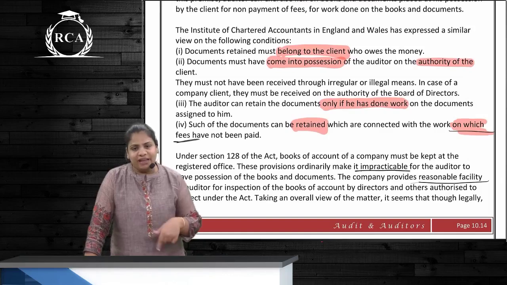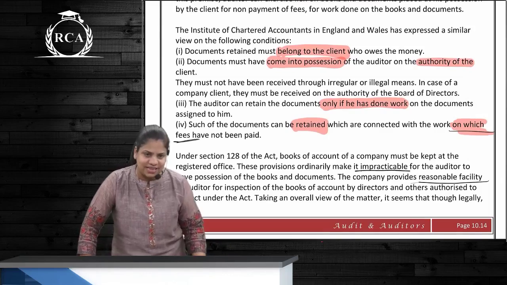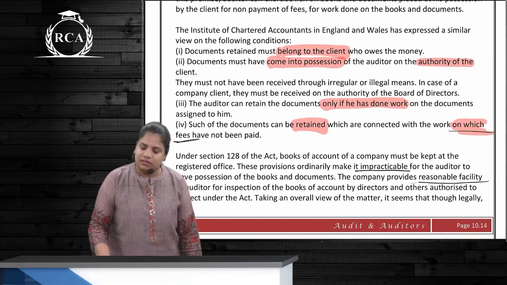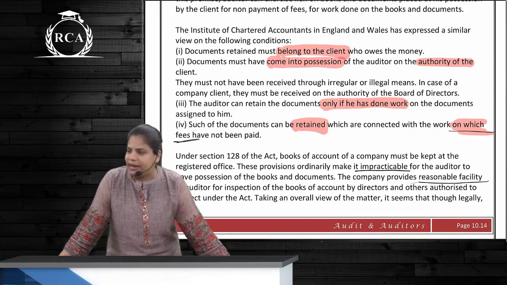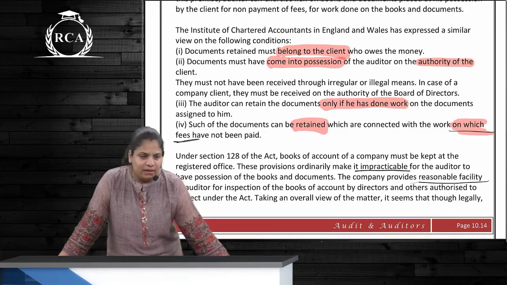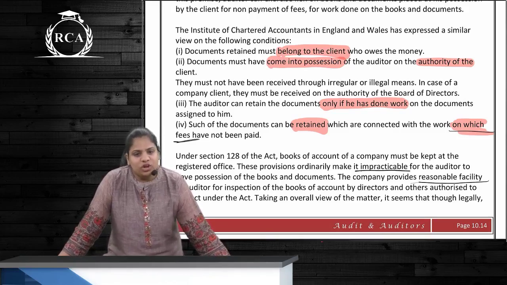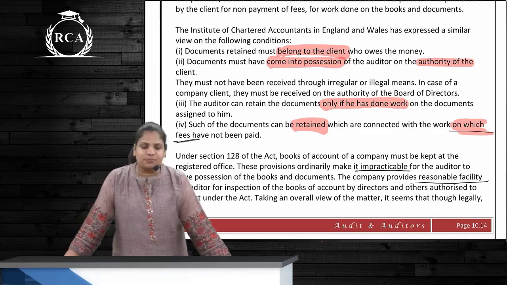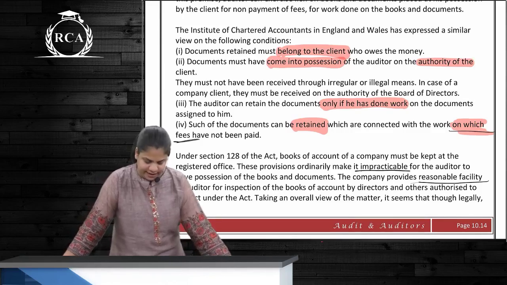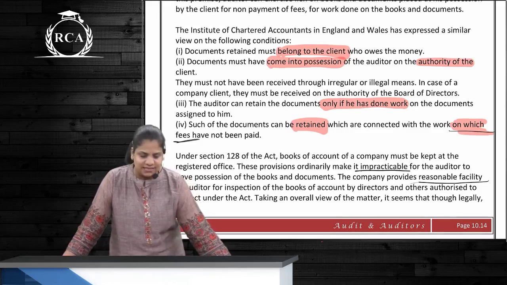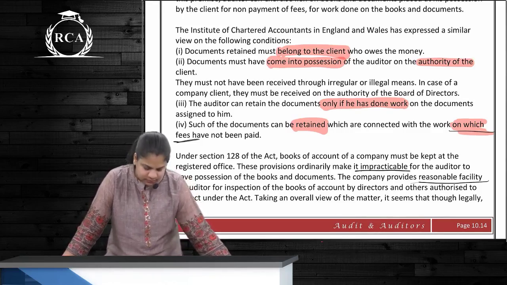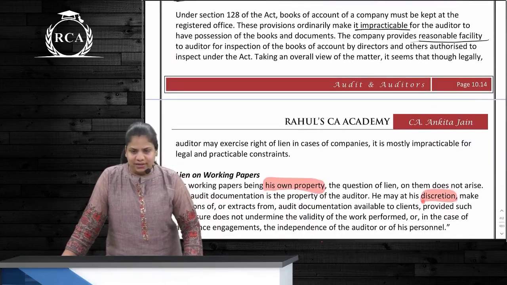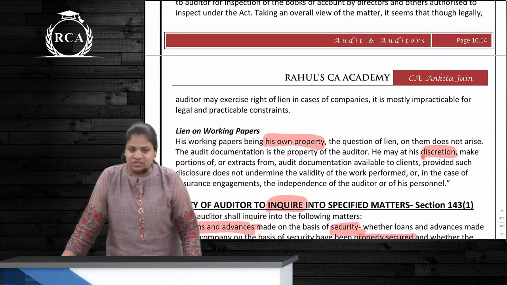Third one is, if he has done the work, only then he can exercise lien. And last is, for what reason is he exercising the lien? That the remuneration or the fees is not paid to him. Once again, tell me the 4 conditions. First one, the books belong to the client who owes the money. Next one, books are in his possession with the authority of the client. Third one, he has done some work and he has retained only because fees has not been paid. Correct?